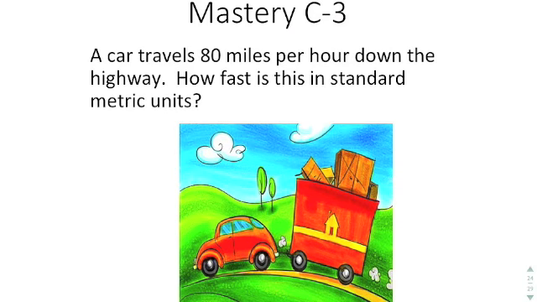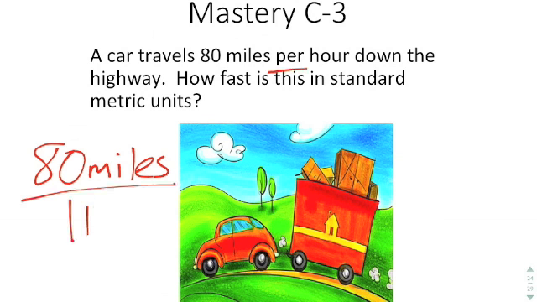The next one says a car travels 80 miles per hour down the highway. How fast is this in standard metric units? So you have 80, and this is where it's a little tricky. You have miles, and then the per means divided by. So you have divided by 1 hour.